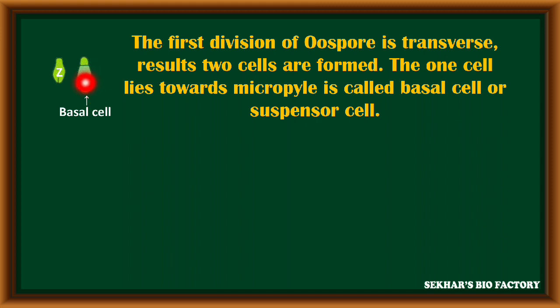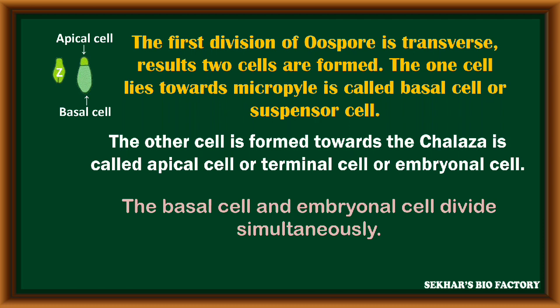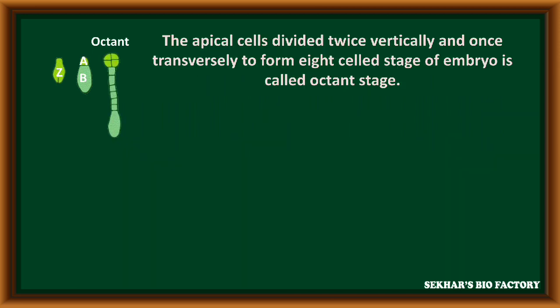One of the cells, present towards the micropyle end, is called the basal cell or suspensor cell. The other cell, present at the opposite side towards the chalaza, is called the apical cell or terminal cell or embryonal cell. The basal cell and embryonal cell divide simultaneously during embryo development. The apical cell divides twice vertically and once transversely to form the 8-celled stage of the embryo. It is called the octant stage.